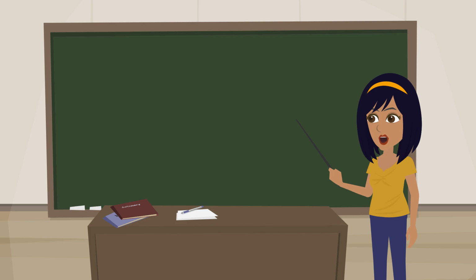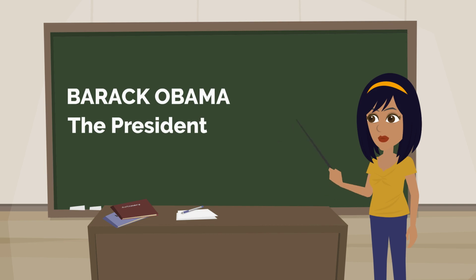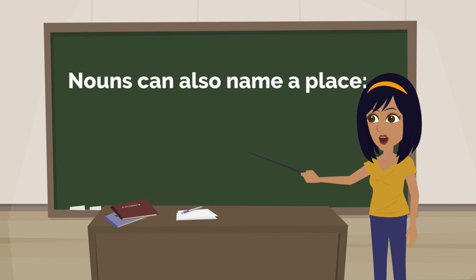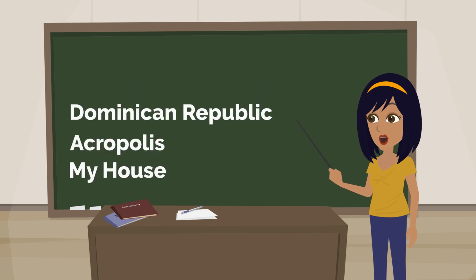Types of nouns. Nouns form a large proportion of English vocabulary, and they come in a wide variety of types. Nouns can name a person. Example: Barack Obama. The president. A boy. Nouns can also name a place. Dominican Republic. Acropolis. My house.